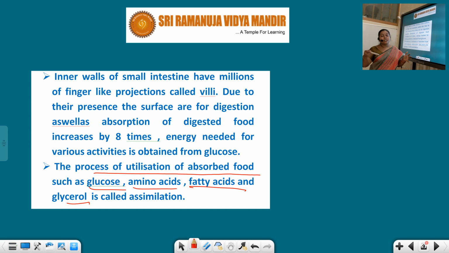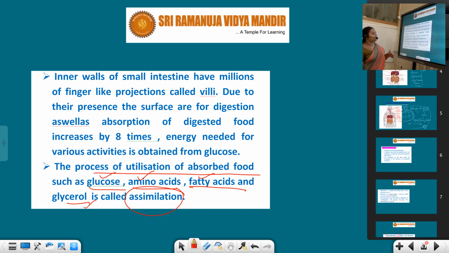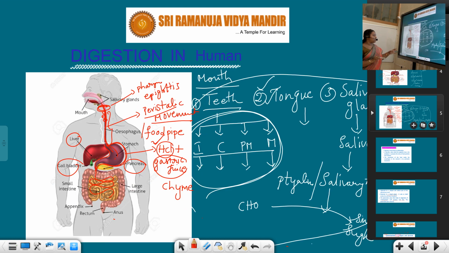Next, assimilation is followed by the next step, egestion, which I told you about previously. Egestion is the last terminal step of digestion, students. Undigested, unwanted food is sent out along with the large intestine.